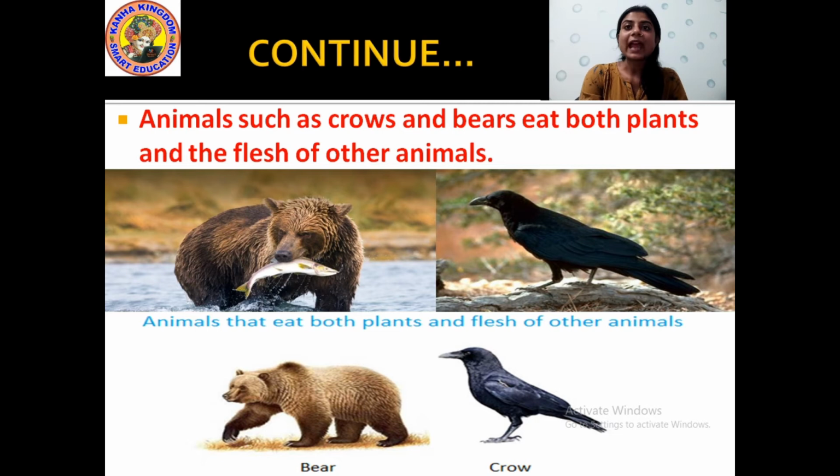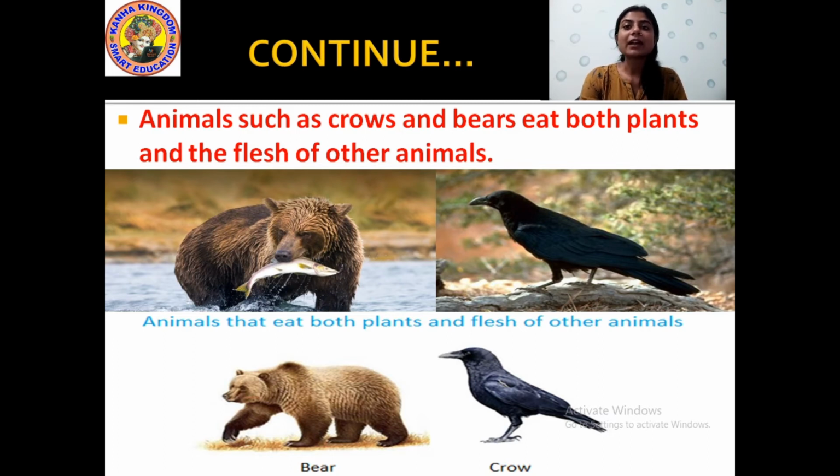Okay? And see, animals such as crows and bears eat both plants and the flesh of other animals. You can see in the picture, bear. Bear is also an omnivore animal. He eats fruits also, he eats plants also. And when he gets the flesh of animals, he eats that also. Crow also eats seeds and grains. If you give them seeds and grains to eat, they will also eat that. But along with that, they also eat the flesh of other animals.